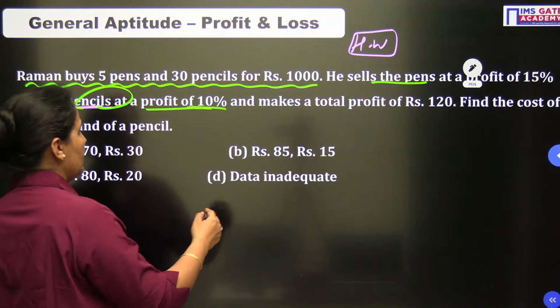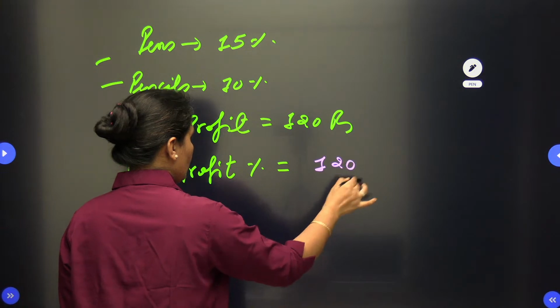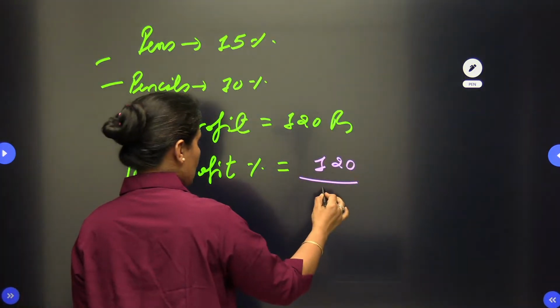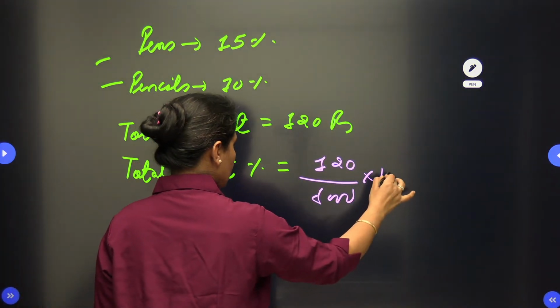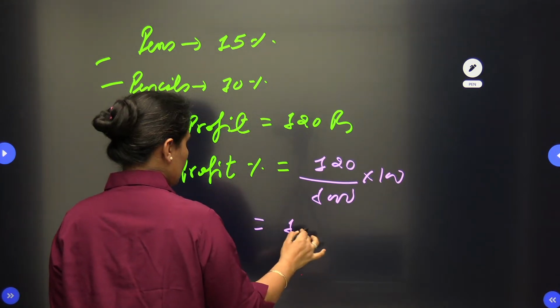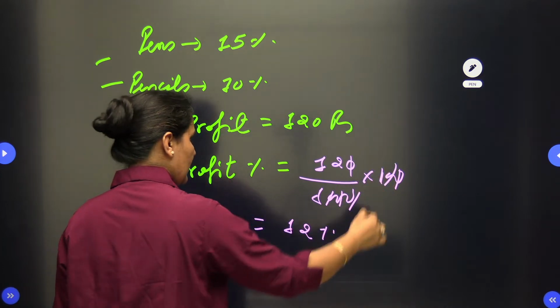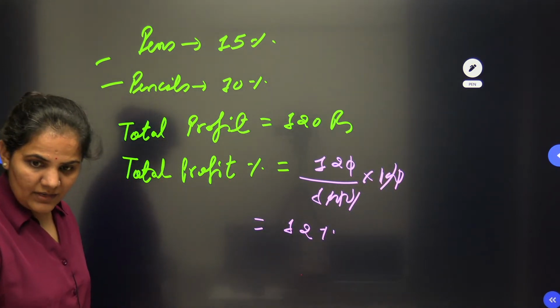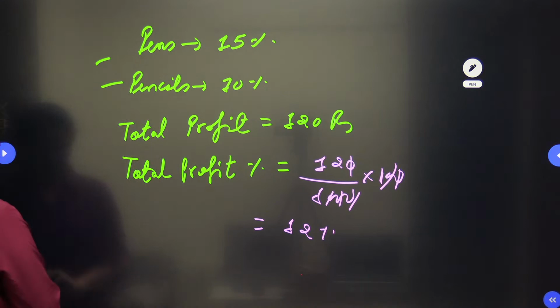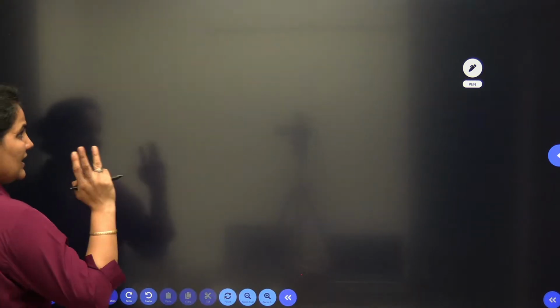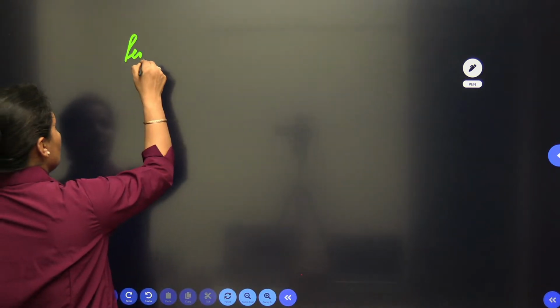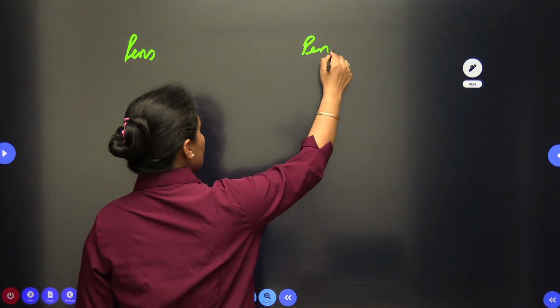So first of all, we will go with the total profit percent. The total profit percent will be 120 by the total price, which is 1000, multiplied by 100. So it will be nothing but 12%. When we are going with 12%, this is the basic thing. Now we have 3%: first is for the pen, second is for the pencil.